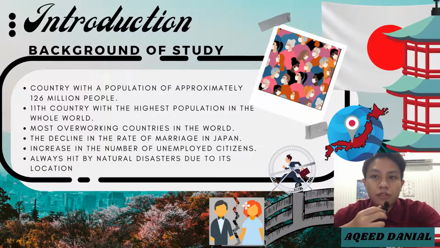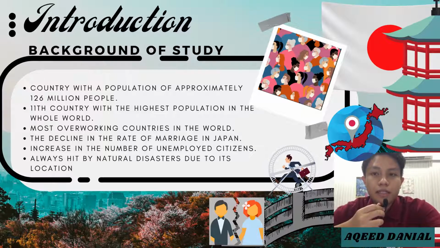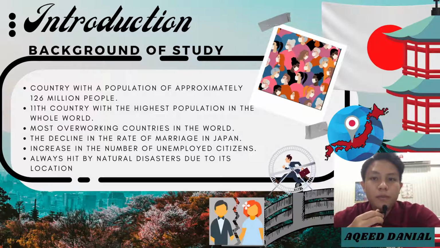Despite being a small country, it is one of the most overworking countries in the whole world. This leads to a decline in the rate of marriage in Japan. In 2019, the number of marriages was estimated to be around 400,000 and had been declining by 4.8%. Furthermore, the size of the country might lead to an increase in the number of unemployed citizens as the competition for getting a job there is increasing by year.